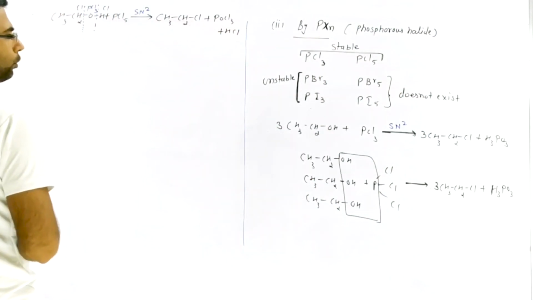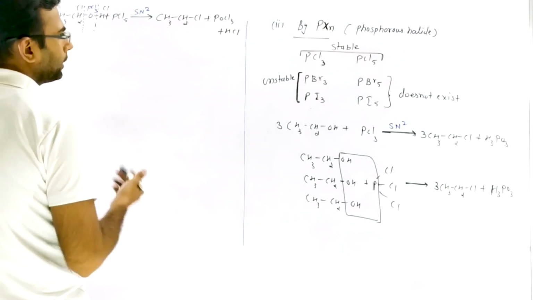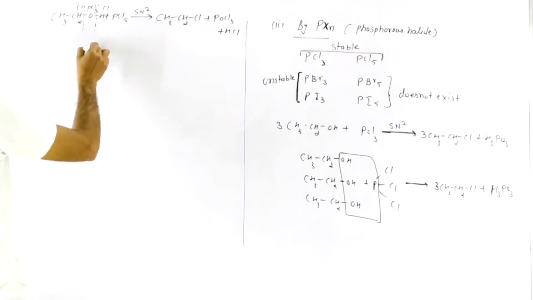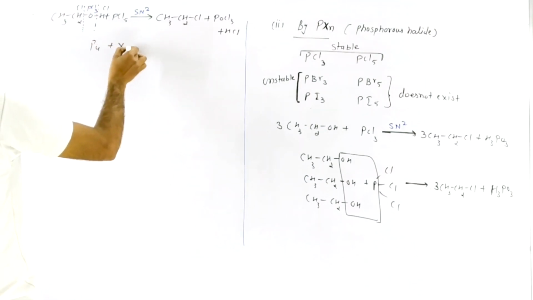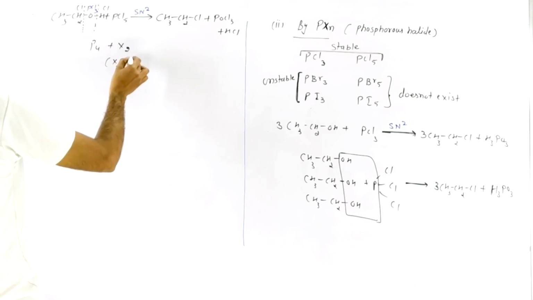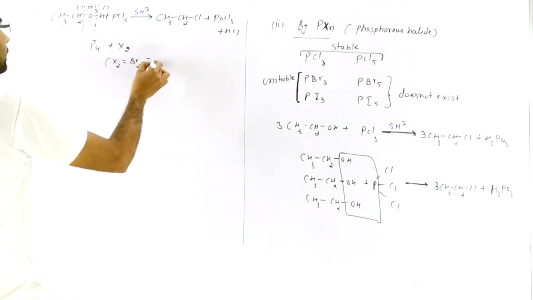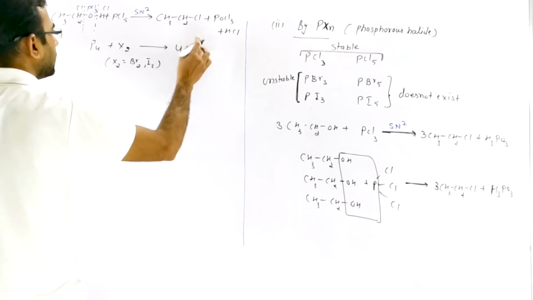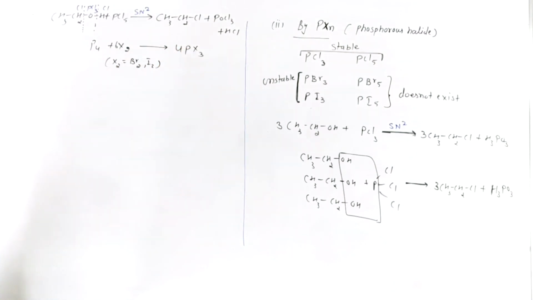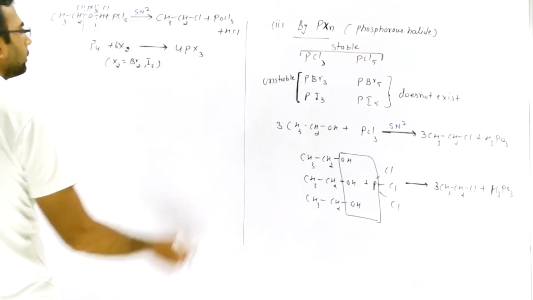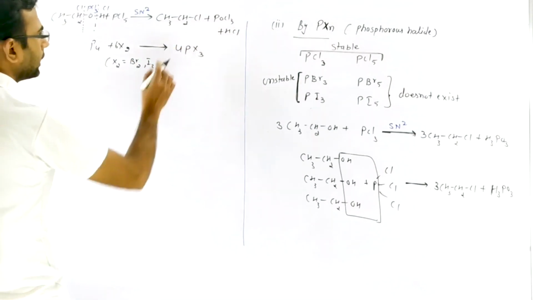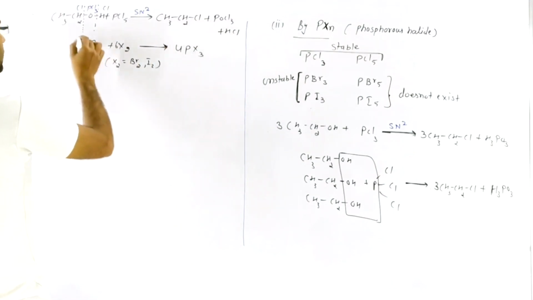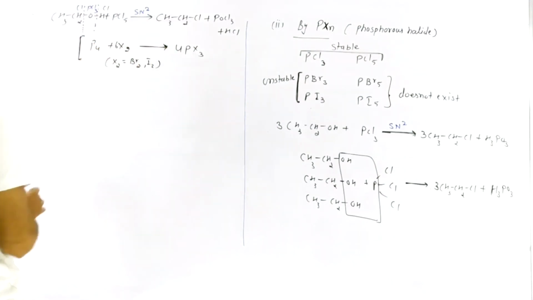Now if you want to prepare with PBr3 and PI3, then they are prepared by reaction of P4 plus X2, where X2 is Br2 and I2, reacting and forming P4X3. So that is the process by which we prepare PBr3 and PI3 in a reaction medium. The reaction is similar, but they are prepared by this process.